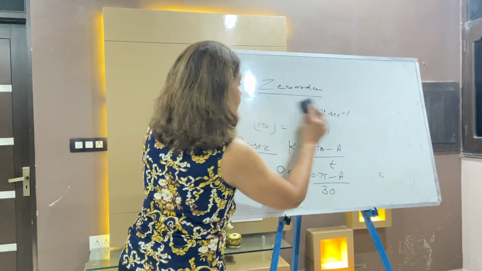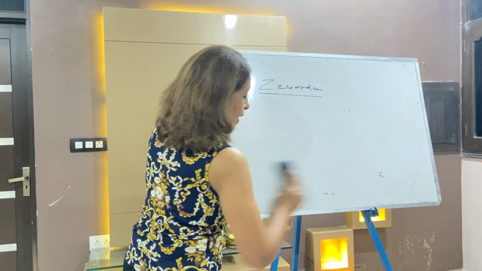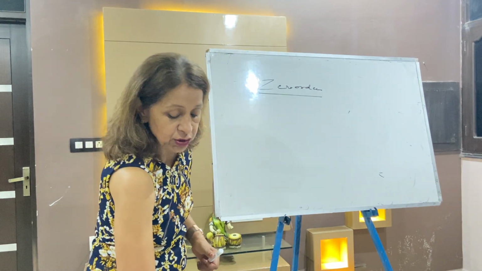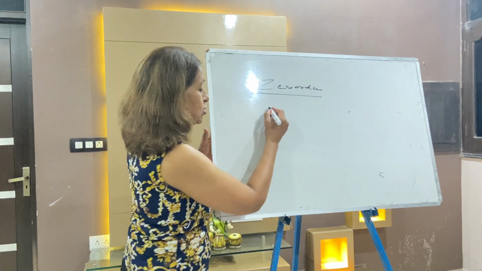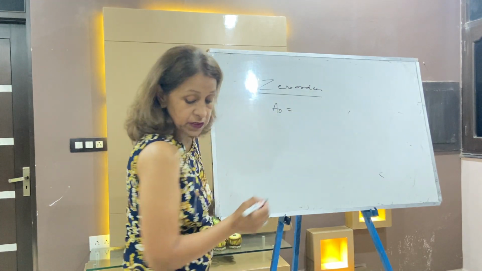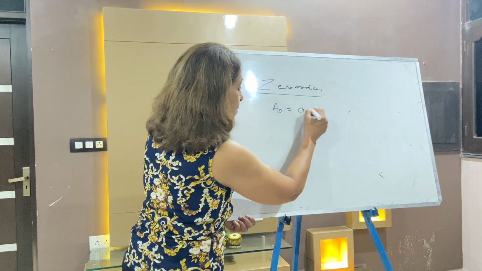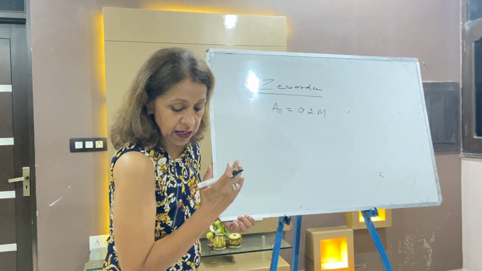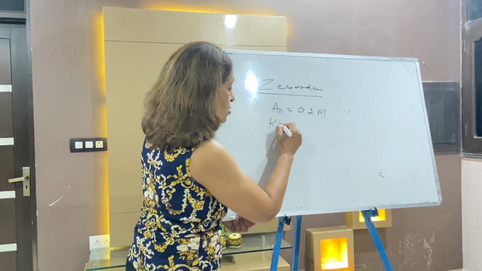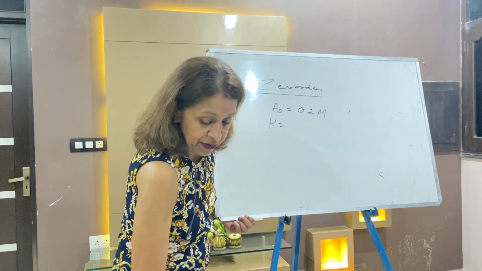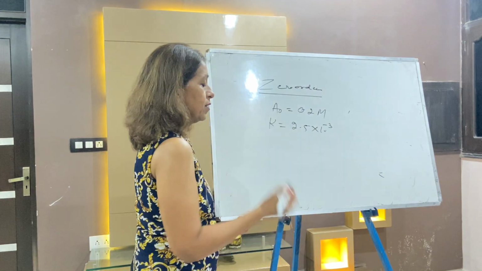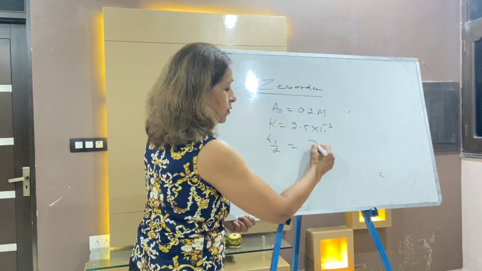After that, I am taking a second question of the same type. For a zero order reaction, the initial concentration A0 is given as 0.2 M, and the rate constant is also given. The rate constant is 2.5 into 10 to the power minus 3 mole per liter per second. The question is to calculate the half-life.